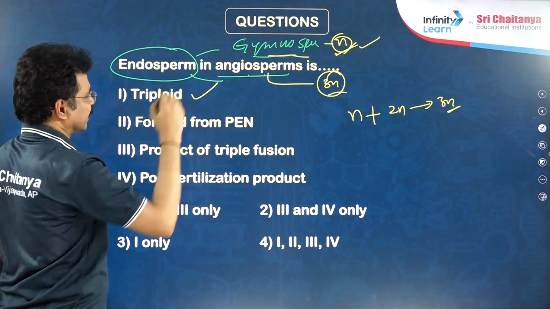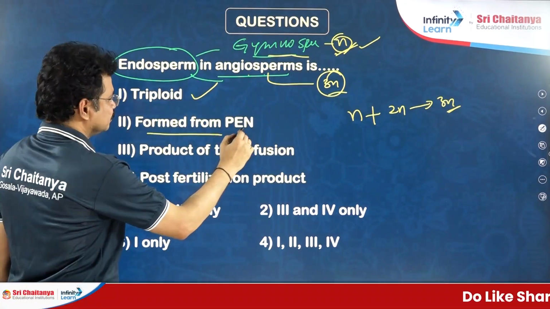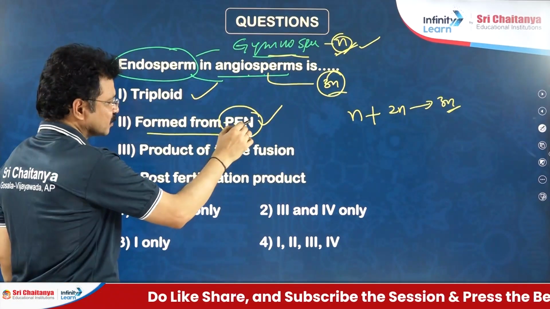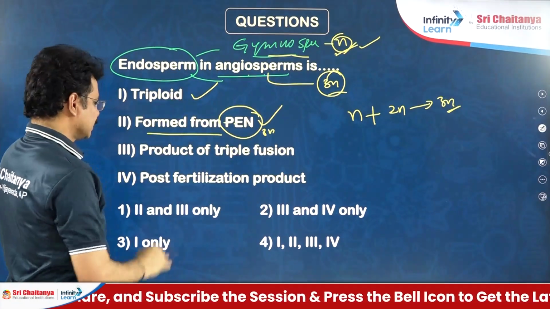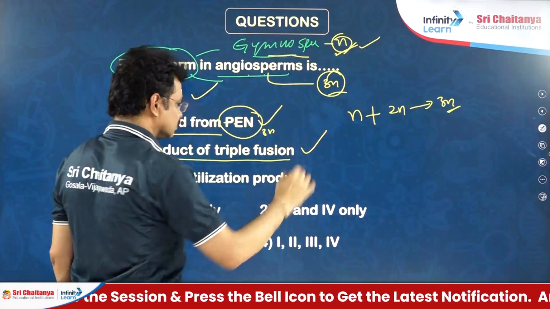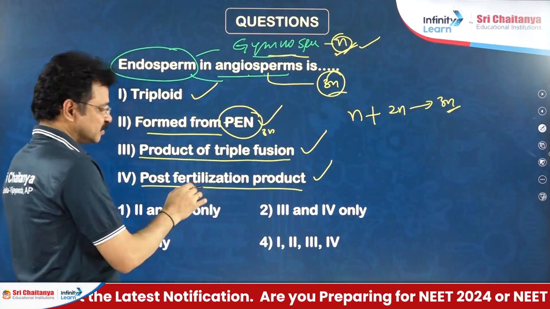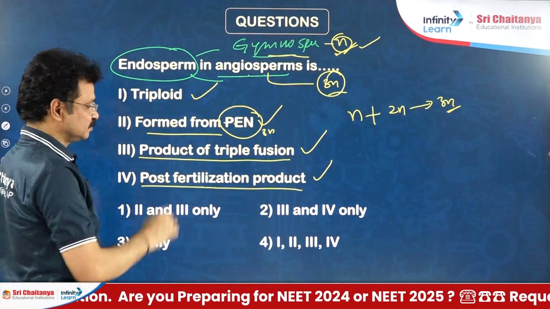So, the first option is right. "Diploid, formed from PEN" is also correct. PEN, the full form of PEN, is the primary endosperm nucleus, in diploid condition. Next, "product of triple fusion" is correct. It is post-fertilization, meaning endosperm formation occurs after the fertilization.